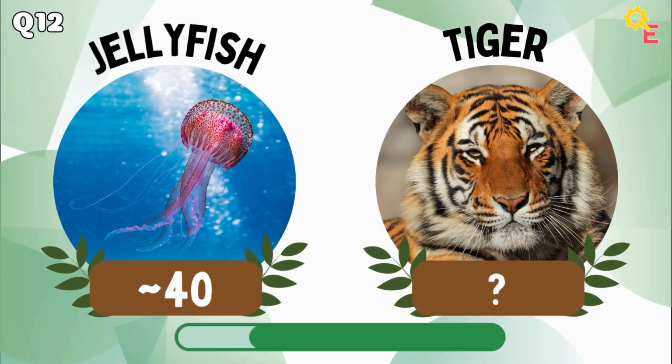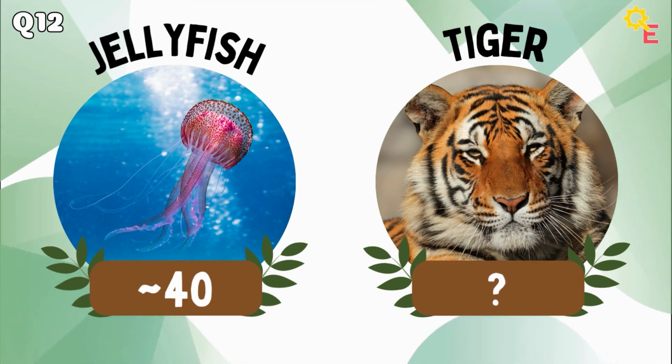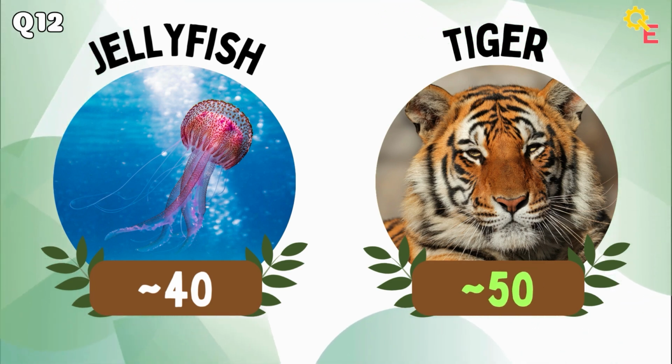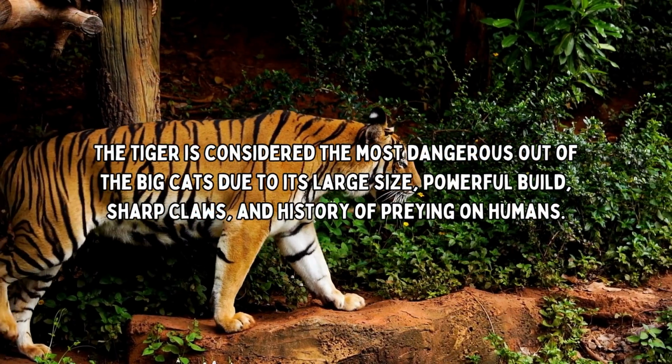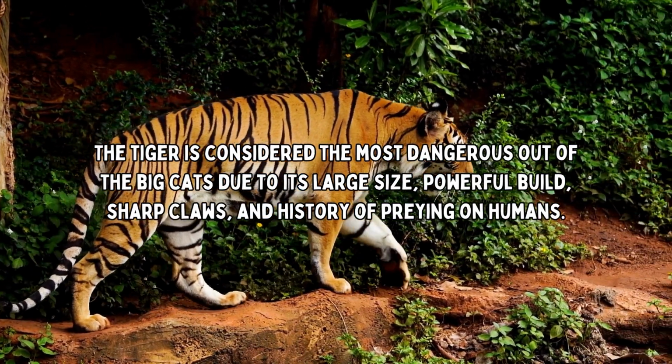The question is, does a tiger kill more or less humans than jellyfish per year? The answer is more. The tiger is considered the most dangerous out of the big cats due to its large size, powerful build, sharp claws, and history of preying on humans.